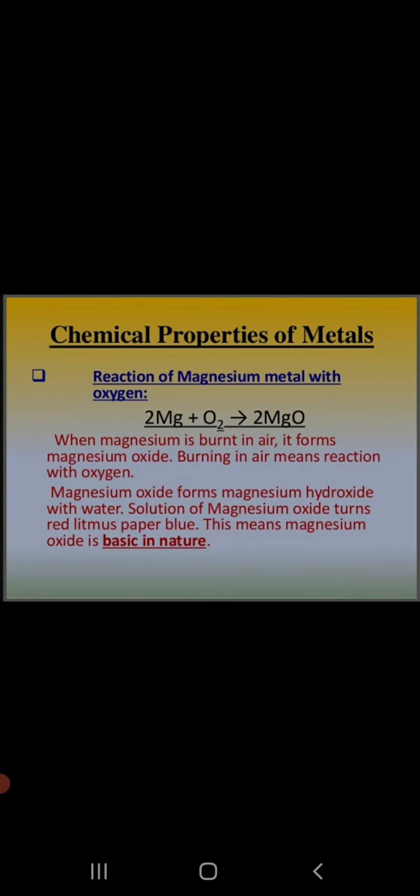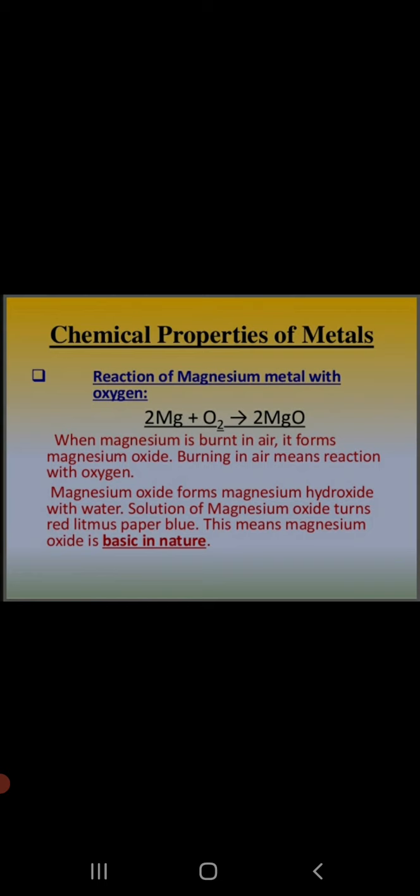Metals like sodium and potassium, children, are very reactive metals and they react with oxygen very easily and form their oxides. This is the reason that they are placed in kerosene. Okay, so they react readily with oxygen and form oxides, thus they are placed in kerosene.